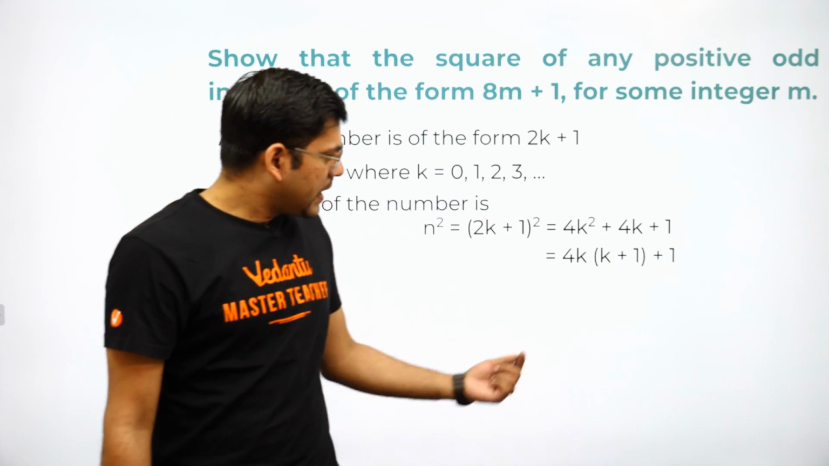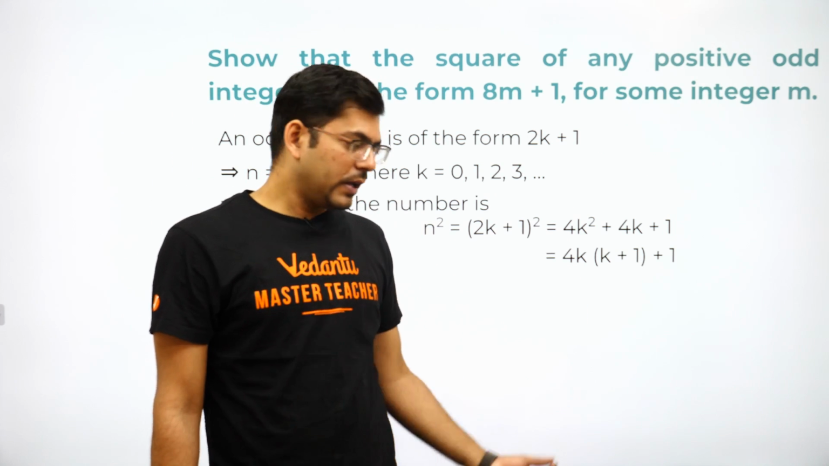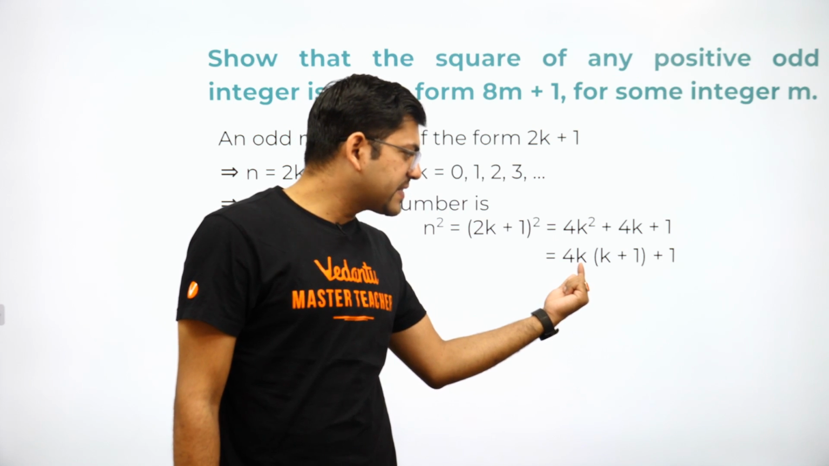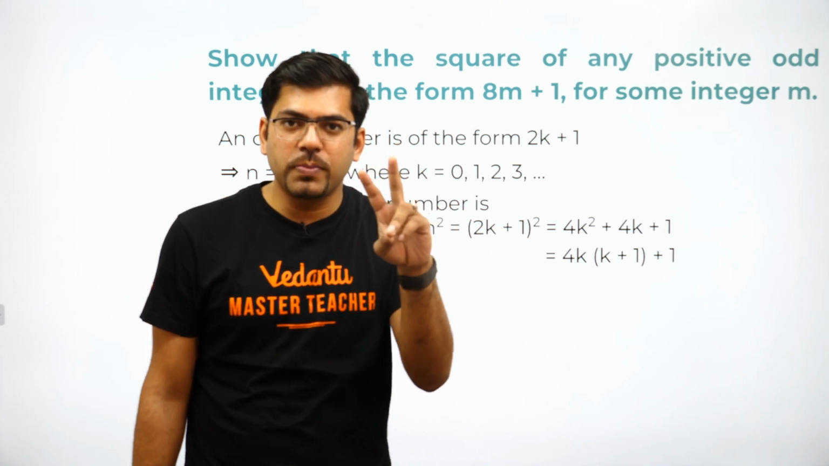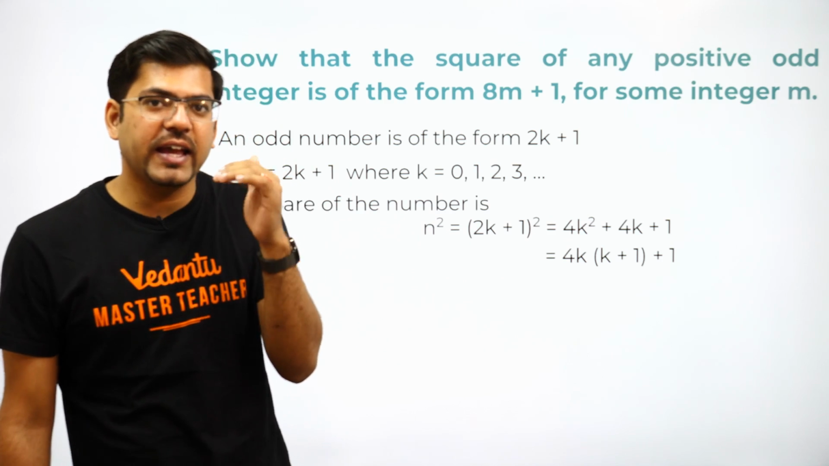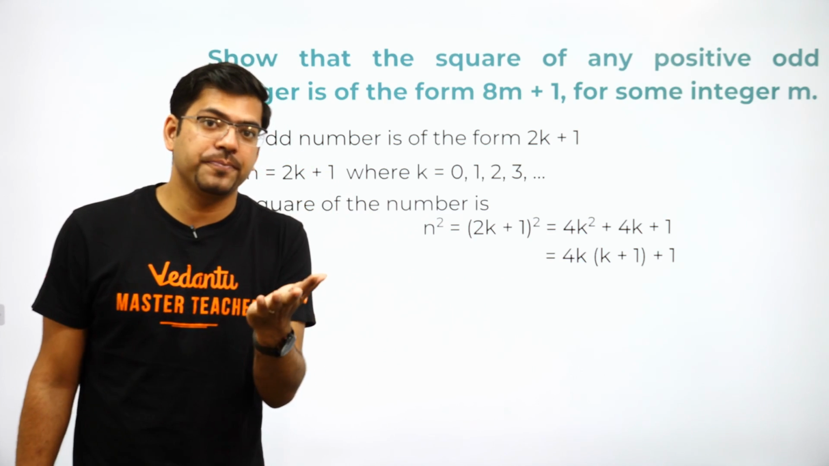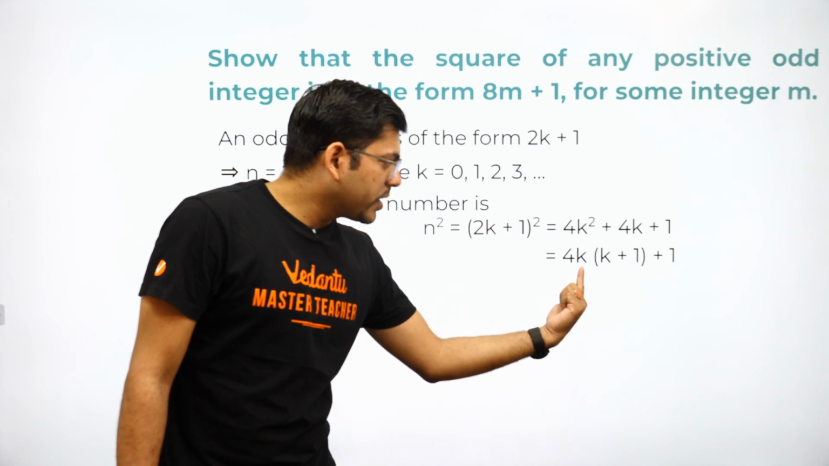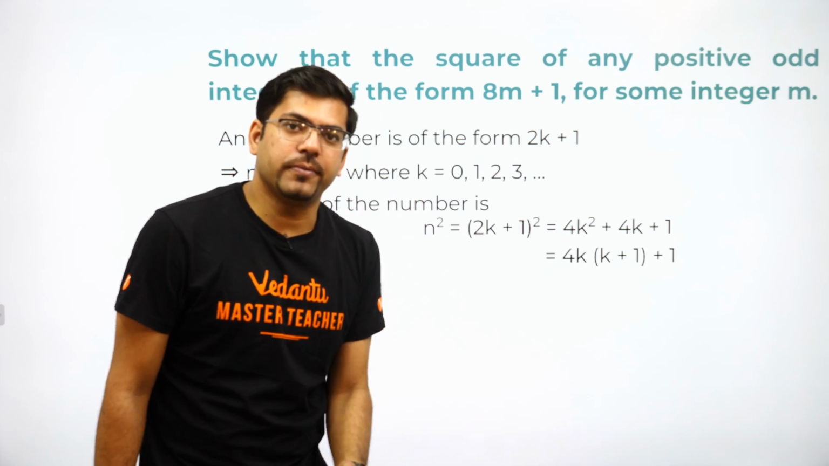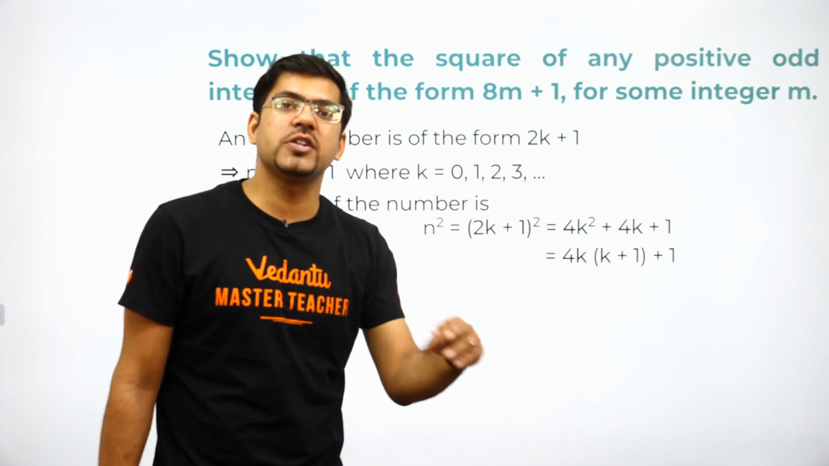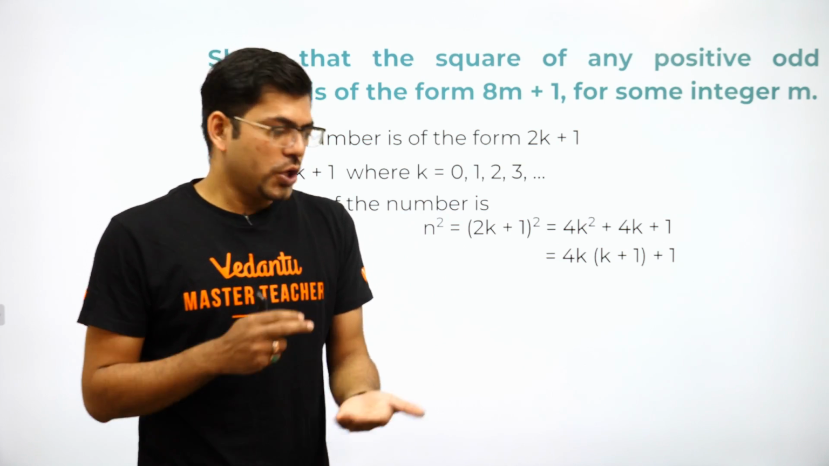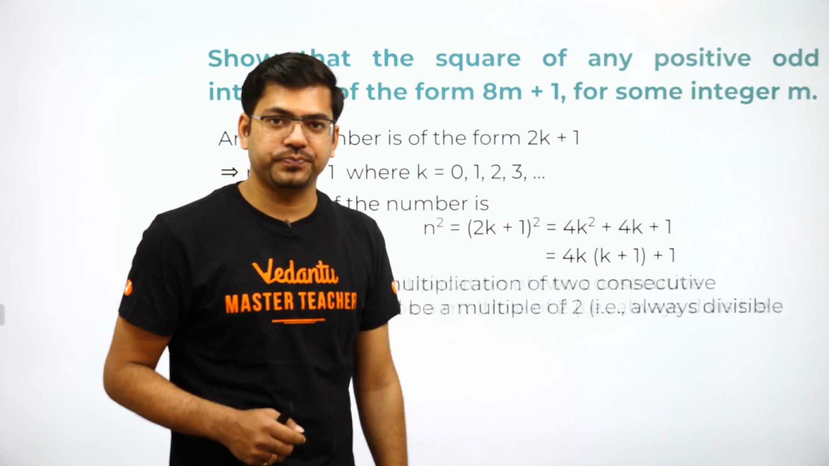You know guys, this k is a number, and this k plus 1 is also a number. So let's assume that there are only 2 possibilities: either k can be even or k can be odd. If I am assuming that this k is even, then k plus 1 will surely be odd, because after even, odd comes. So this is even into odd.